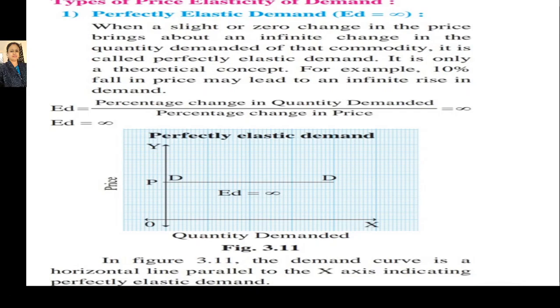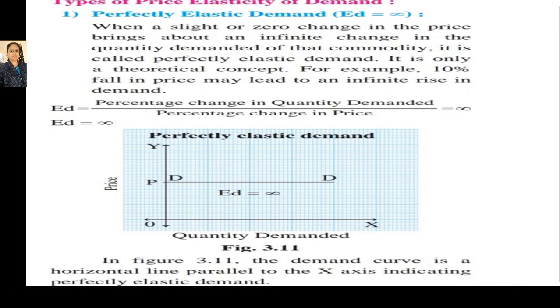And if it is perfectly elastic, then the final value of ED equals infinity. It means the demand goes to the infinity level with or without change in price. It is a hypothetical situation which cannot be seen in the real market structure.